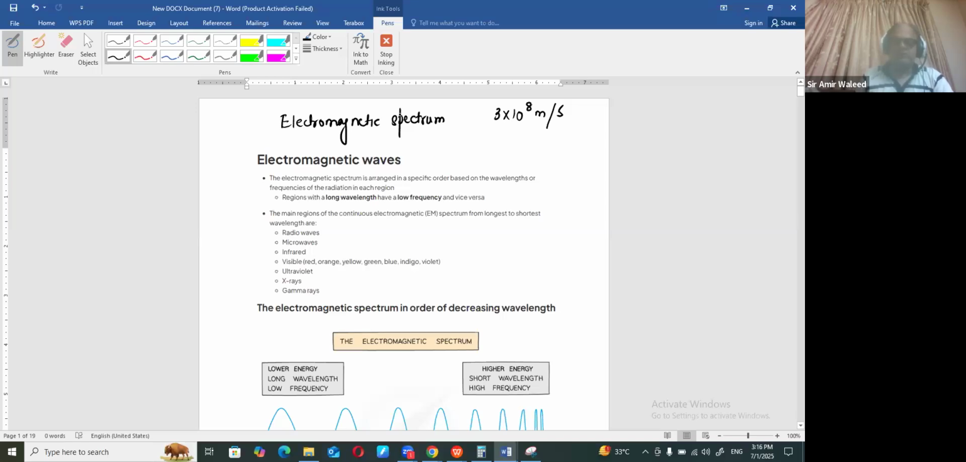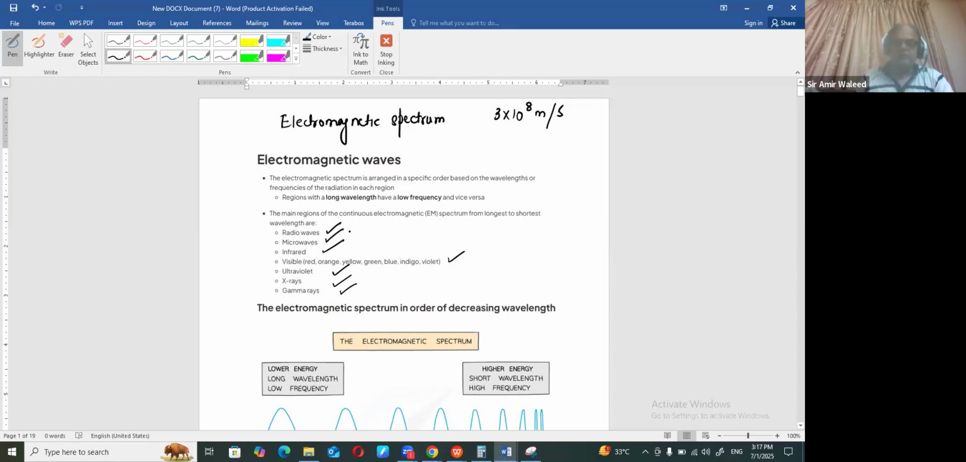So these all waves do not need medium to travel, right? So region will be occupied as range from higher frequency to a lower frequency, or you can say higher wavelength to a lower wavelength. Now the names we have are radio waves, microwave, infrared, visible light. Now this is a light which we can see like red, orange, yellow, green, blue, indigo, violet. And then we have ultraviolet, X-rays, and gamma rays.